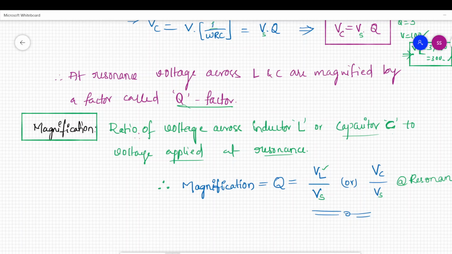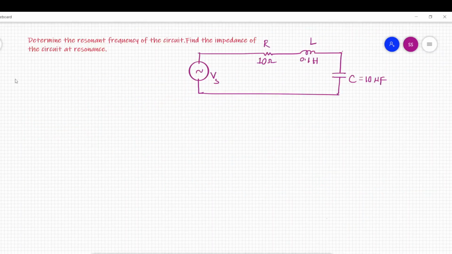Okay, this is magnification. Now let us do some problems. Hello students, let us solve this problem. Determine the resonant frequency of the circuit. Find the impedance of the circuit at resonance. Okay, so we can see that the given circuit is a series RLC circuit.